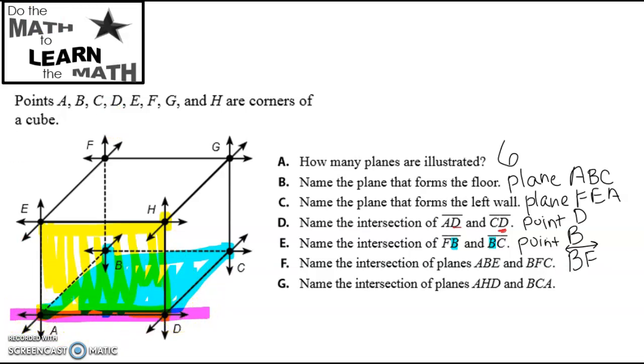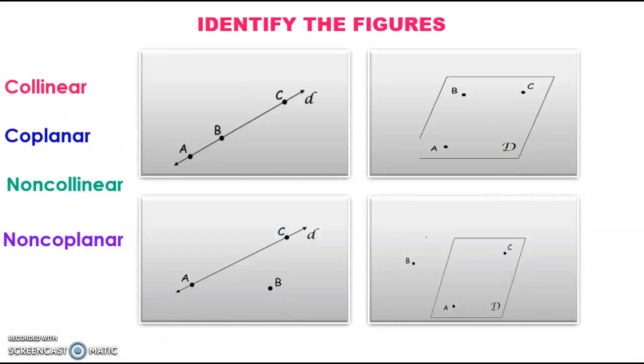Right here at line AD. Remember, two planes intersect at a line. If you need to, guys, rewind the video, go back and watch those examples again. Even go back to the beginning of the example, pause it, and see if you can answer these questions on your own, okay?